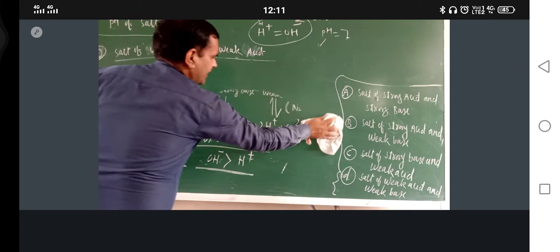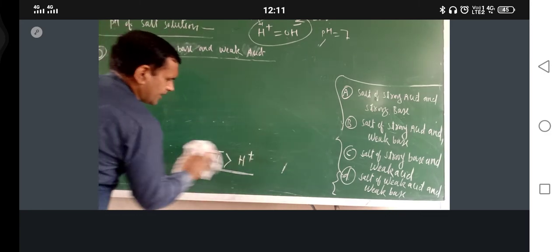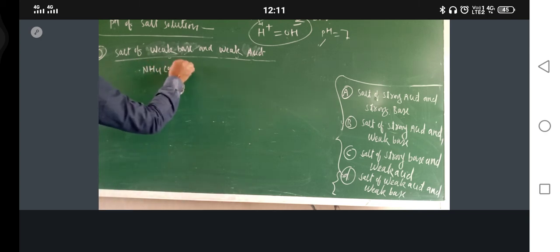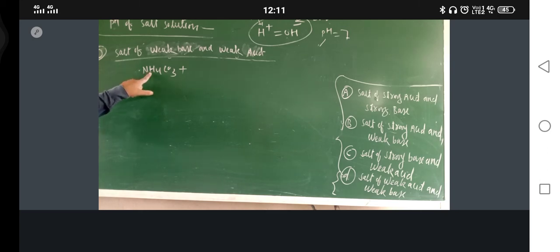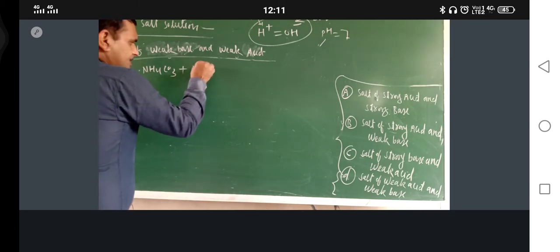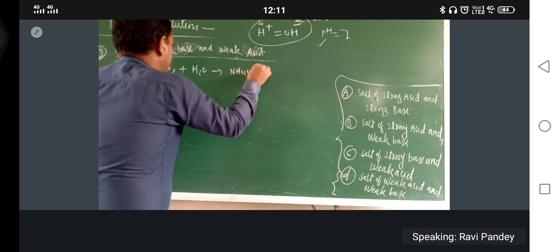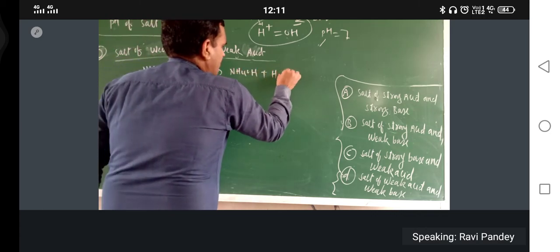Just try to understand here: NH4CO3. Now this is made up of NH4OH and H2CO3, both weak base and weak acid. Subjected to hydrolysis with H2O, here you will get NH4OH and H2CO3.